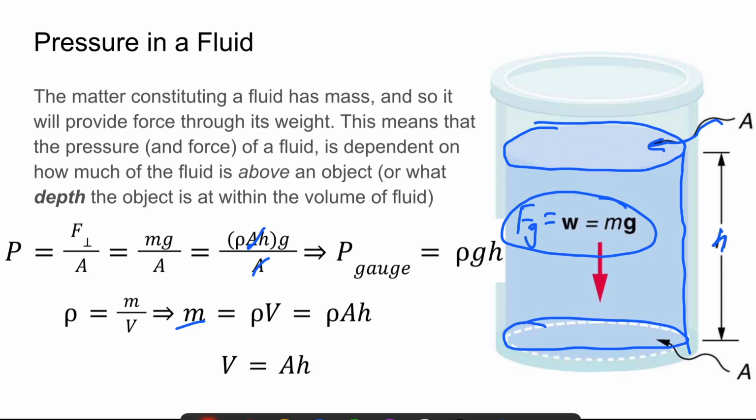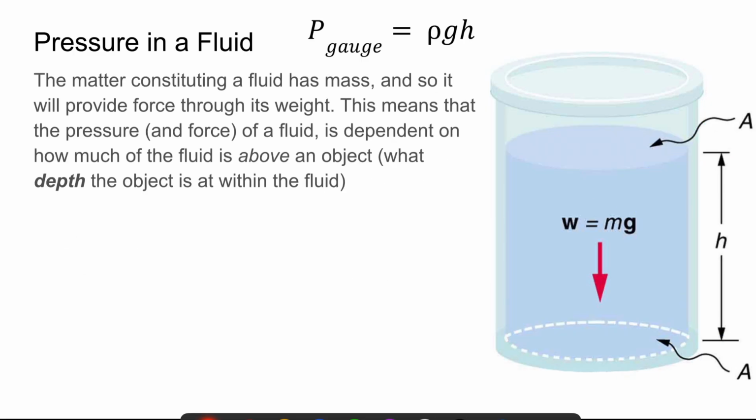And this we call our gauge pressure. I'll tell you why in just a second, but just roll with it for now, okay? So our pressure equals rho G H. If we know the height of the fluid above us, that times the density of the fluid times G gets us the pressure that the fluid is exerting on us.